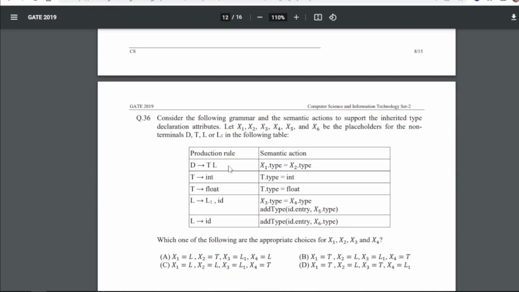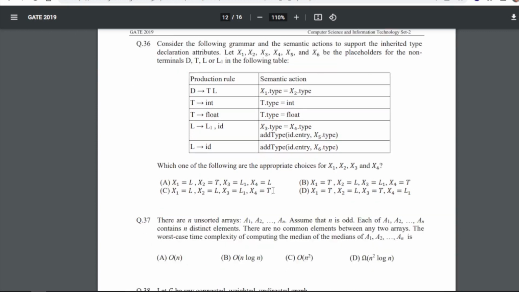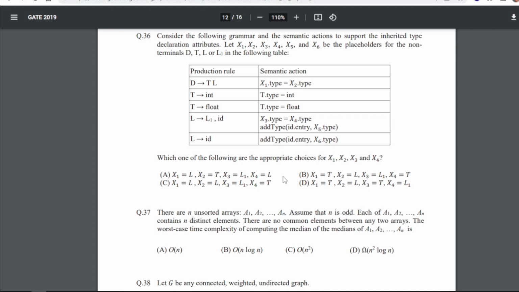Now 36: consider the following grammar and semantic actions to support the inherited type declaration attribute. Let x1, x2, x3, x4, x5 and x6 be the placeholders for the non-terminal DTL or L1 in the following table, right? Which one of the following are the appropriate choices for x1, x2, x3 and x4? So again for 36 our answer will be A, that is x1 is this, x2 is this, x3 is this and x4 is this. So A will be our right answer.